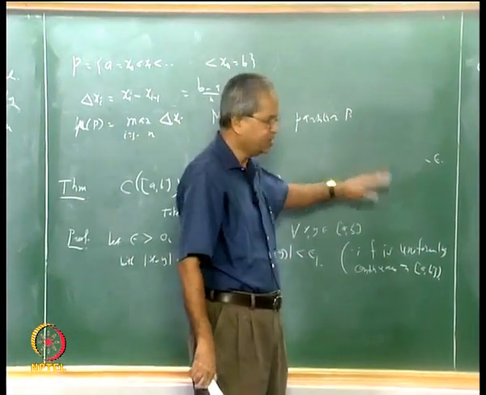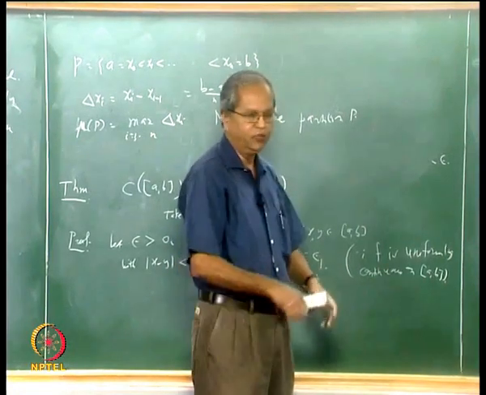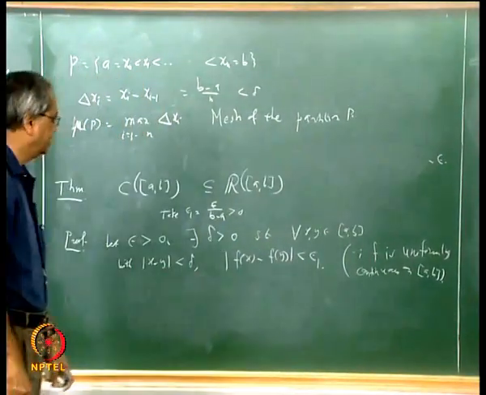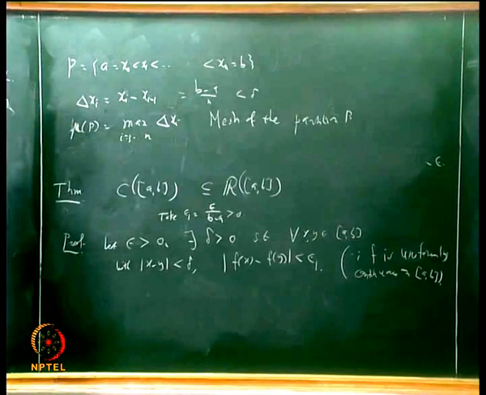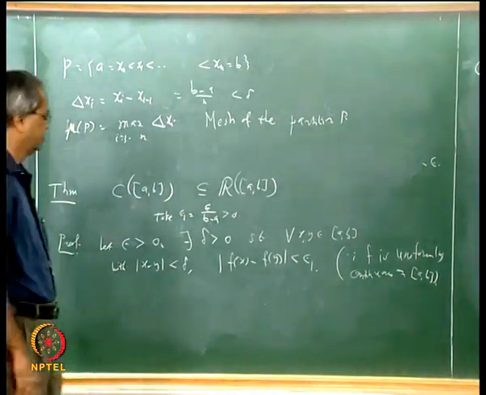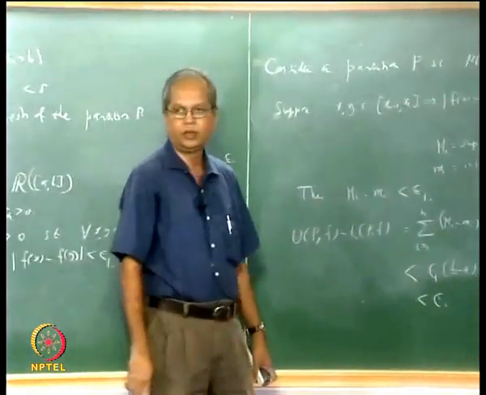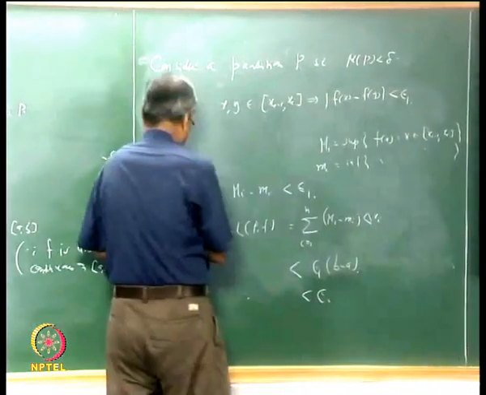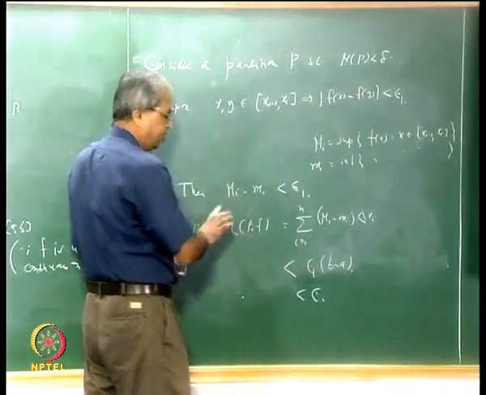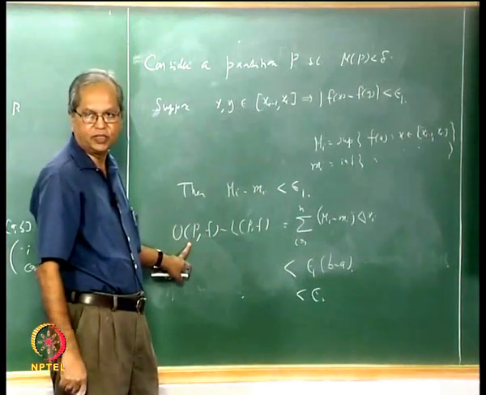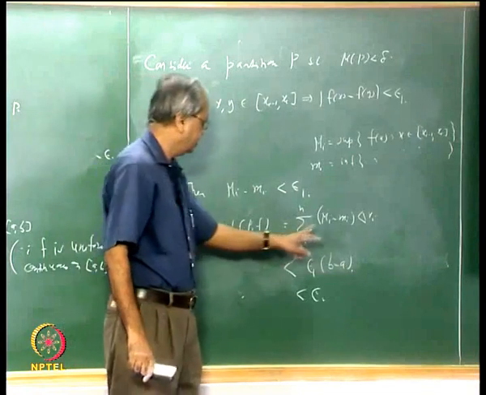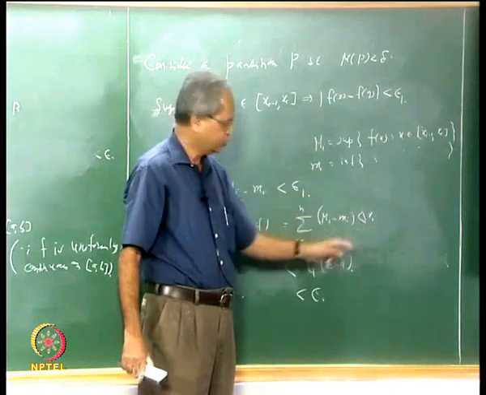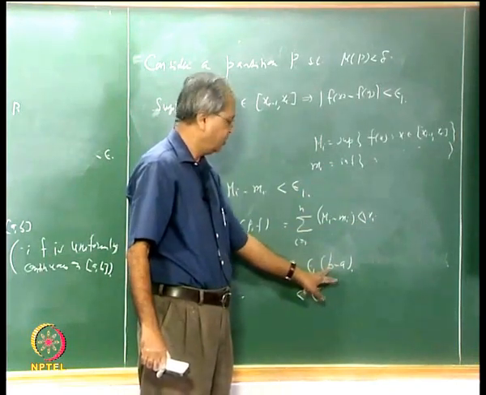Now, is this clear first of all? Now let me come to that problem. When a function is continuous, when can we say that it is Riemann-Stieltjes integrable? What will be the changes required here? See, if you look at this difference, instead of U(P,f) you will get U(P,f,alpha) minus L(P,f,alpha), which will be (big Mi minus small mi) into delta alpha_i, where delta alpha_i is alpha(x_i) minus alpha(x_{i-1}). So this will be less than epsilon 1 into (alpha(b) minus alpha(a)).